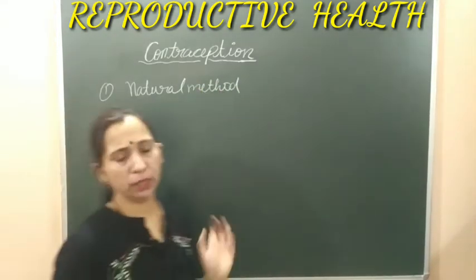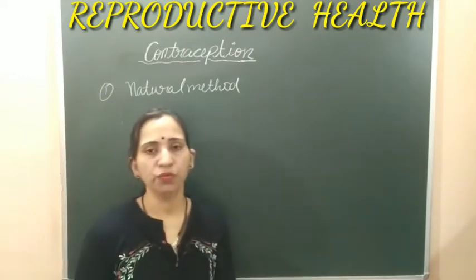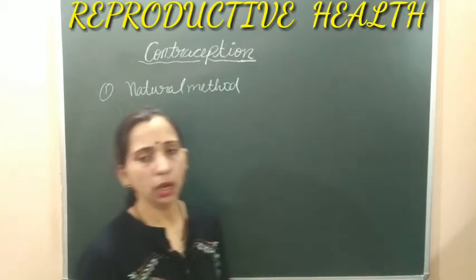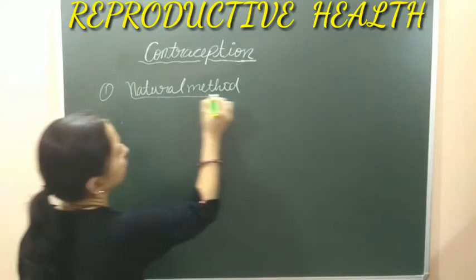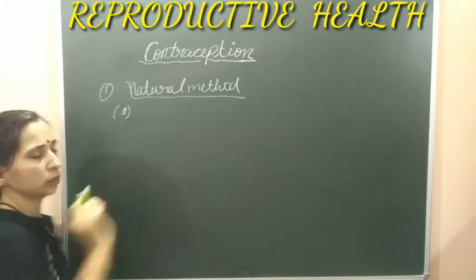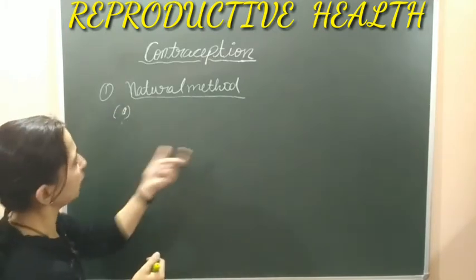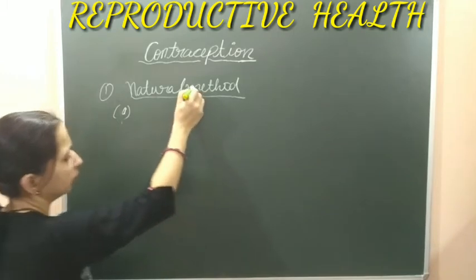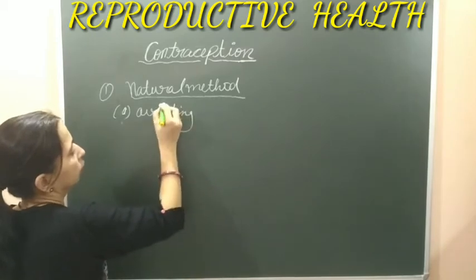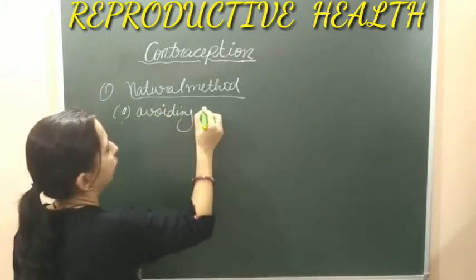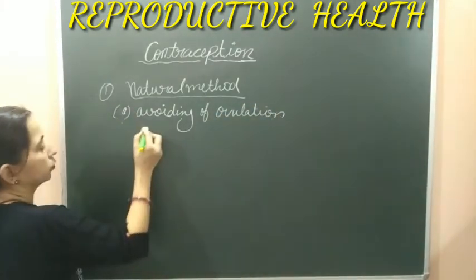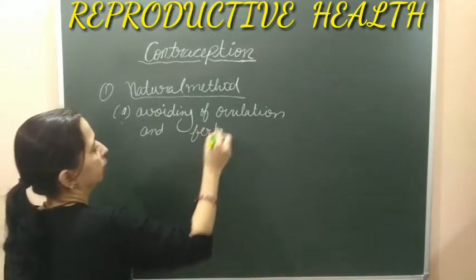The natural method is the method in which only the body's physiology works as a contraceptive. We are not using anything else, just body physiology. Such methods are known as natural methods, and these can be further divided. The first process that can be used in the natural method is avoiding the period of ovulation and fertilization.